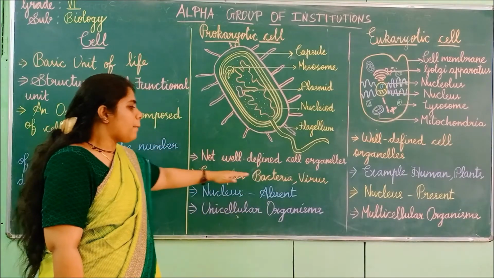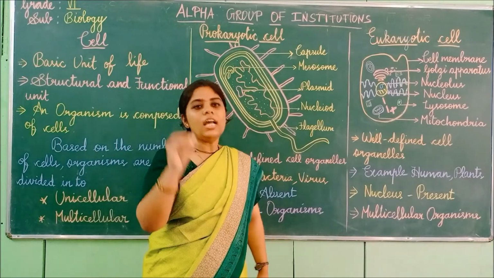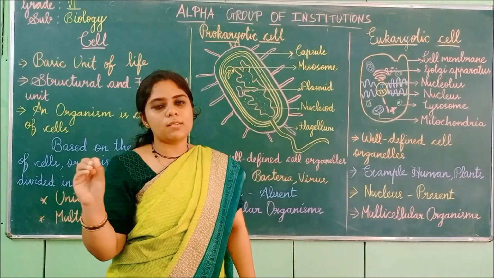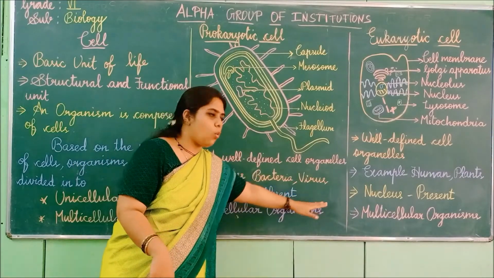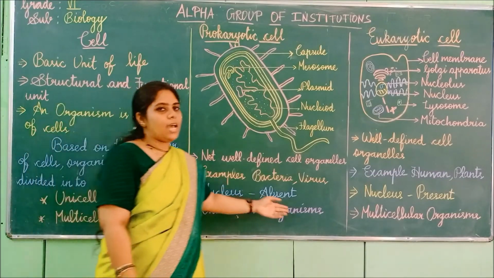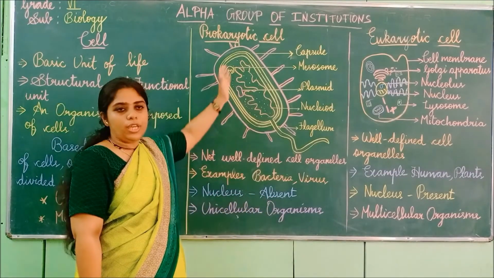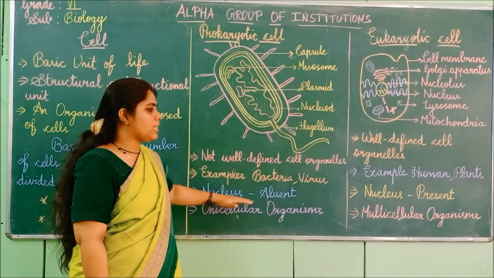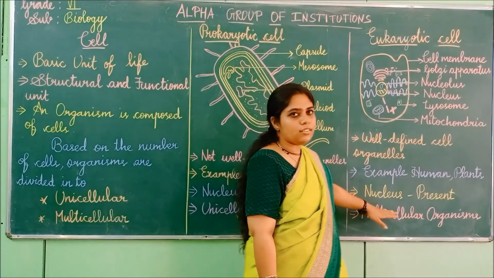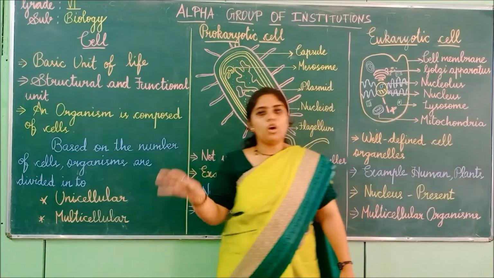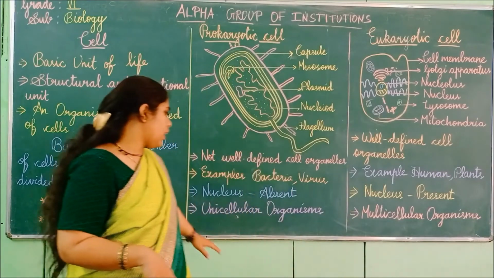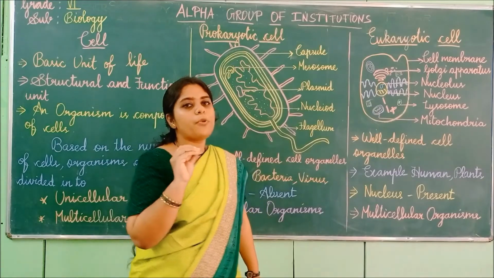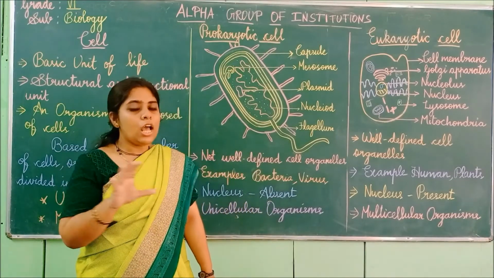Then for example, bacteria and virus, as I said, will be present only in lower organisms, in microorganisms. Then the nucleus is absent in prokaryotes, so you cannot find a nucleus. There is no control center in this cell. But in eukaryotes you can find the nucleus, and it will control all the activities of the cell. Then last, it is present in unicellular organisms. So prokaryotic cells are present only in lower organisms.